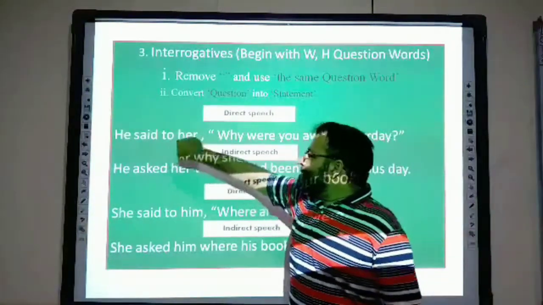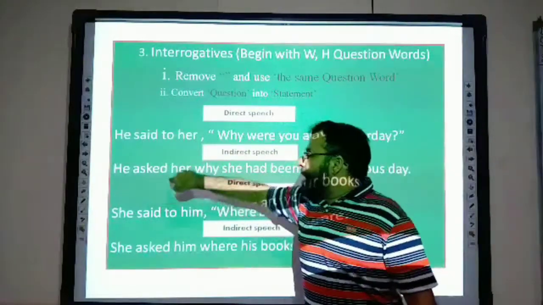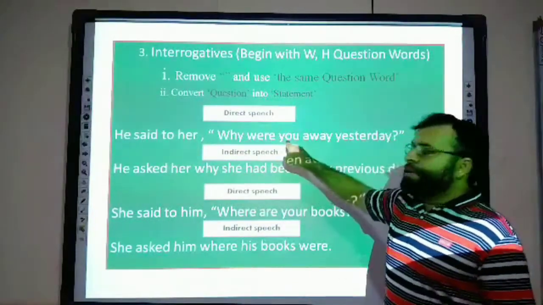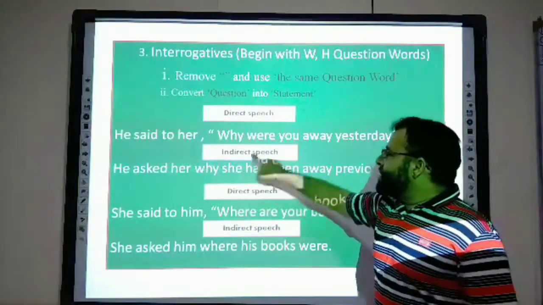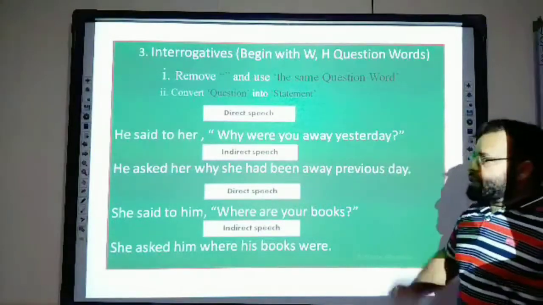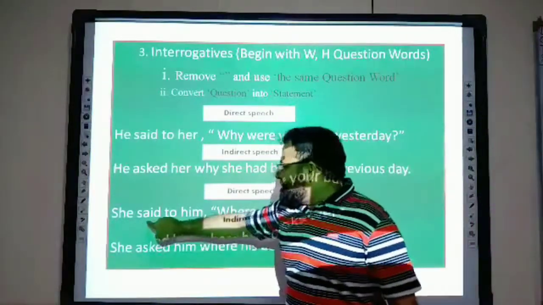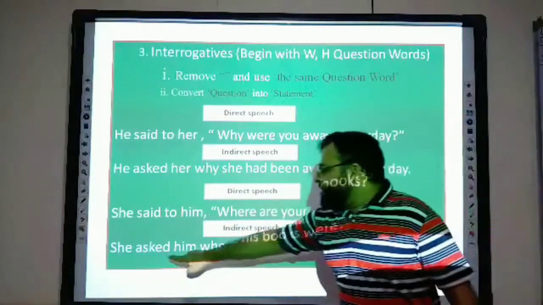For example, "He said to her, why were you away yesterday?" So the indirect speech will be, he asked her why she had been away. You see, this question is converted into a statement. "Were" changed into "had been," and "yesterday" will change into "previously." Another sentence, "She said to him, where are your books?" So this will become, she asked him.